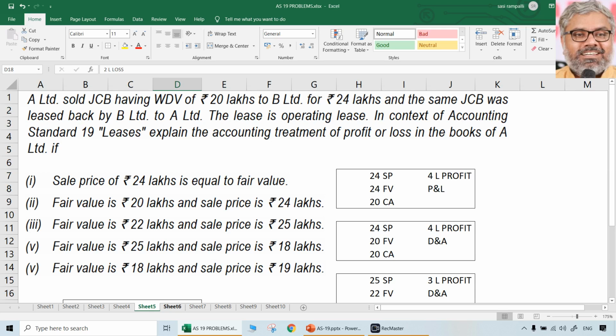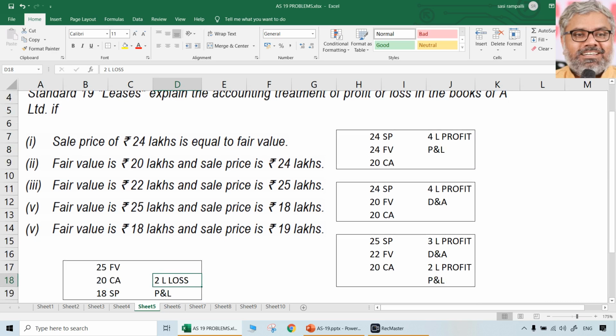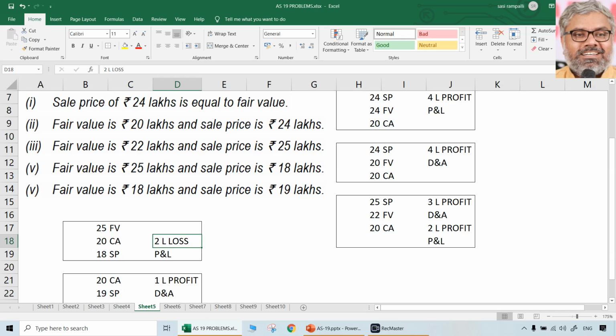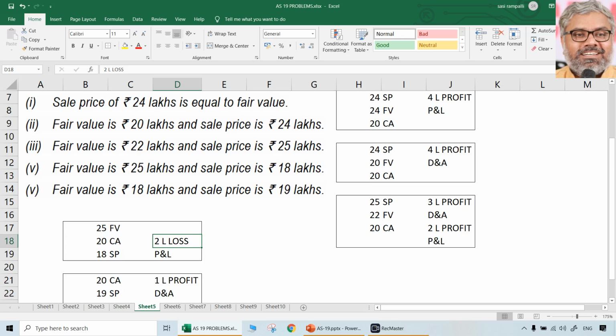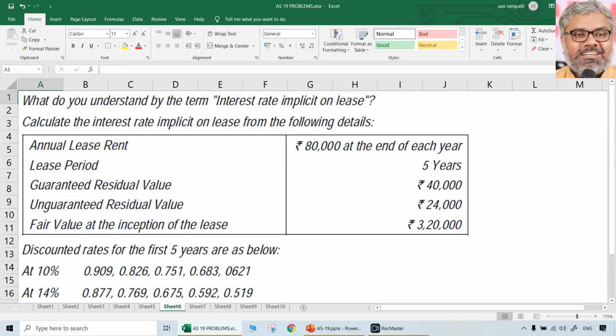deferred and amortized. What happens to the remaining thing? That depends upon what are those remaining things. But one thing common always is, if selling price is more than fair value, that amount to that extent has to be always deferred and amortized. That's it. That is operating lease and sale and lease back transaction.